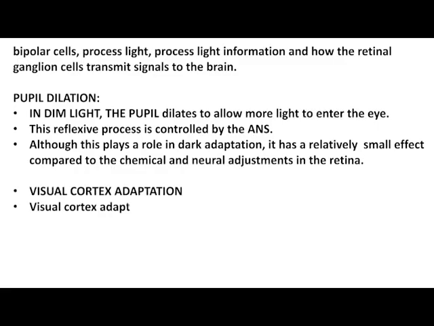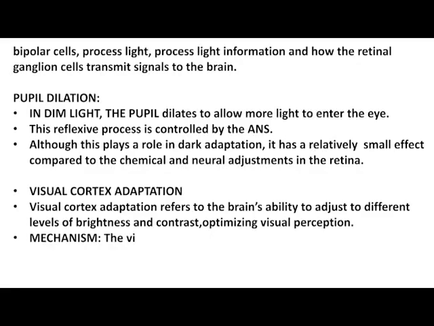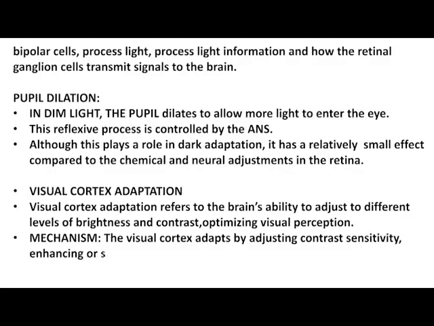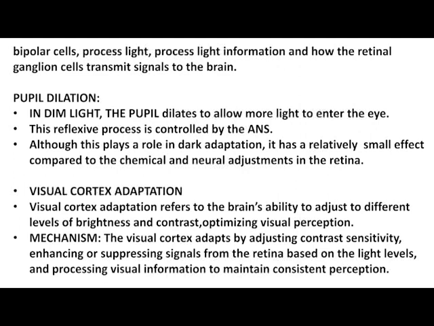Visual cortex adaptation. Visual cortex adaptation refers to the brain's ability to adjust to different levels of brightness and contrast, optimizing visual perception. Mechanism. The visual cortex adapts by adjusting contrast sensitivity, enhancing or suppressing signals from the retina based on the light levels, and processing visual information to maintain consistent perception.